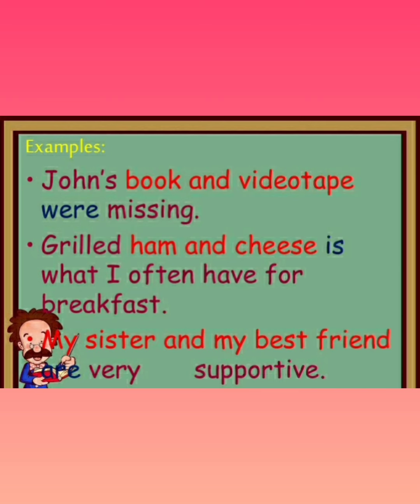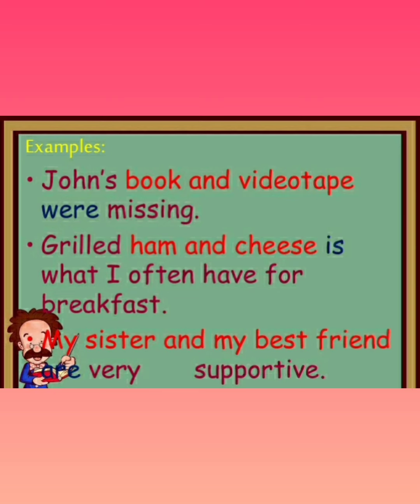For example, John's book and videotape were missing. Here you can see the compound subject, John's book and videotape. These are 2 different things. Compound subjects means subjects where you can get more than one, maybe 2 or 3. So book and videotape refer to 2 different things, and that's why were.